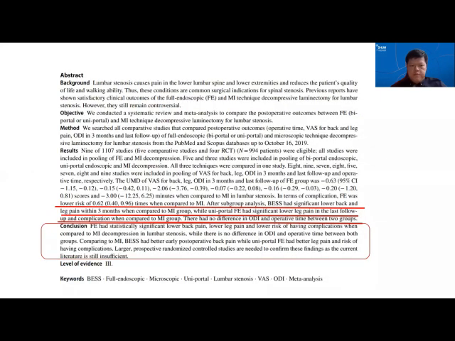Overall, both BESS, microscopic, and uniportal surgery in different experienced hands produce good clinical outcomes. BESS and uniportal might have a little bit better post-operative pain relief, and it preserves more facet joint as a result of better visualization of the tissues.